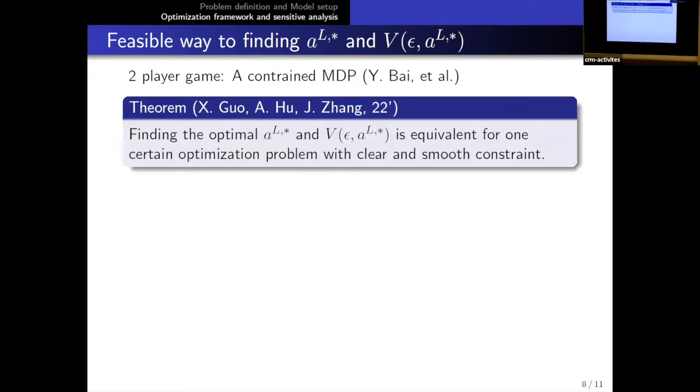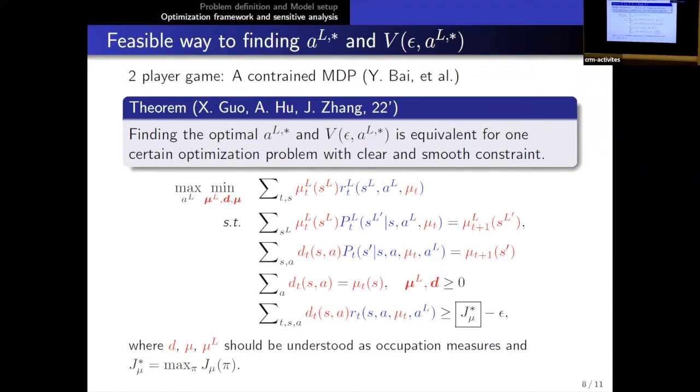But in our case, to find this optimal AL and the optimal B, we're saying that this will be equivalent to a certain optimization problem with smooth enough constraints here. The starting point for this optimization problem is quite straightforward. Basically, if we put this mu L and D and mu as the occupation measures, meaning that we consider mu L as the measure for the state of the leader,